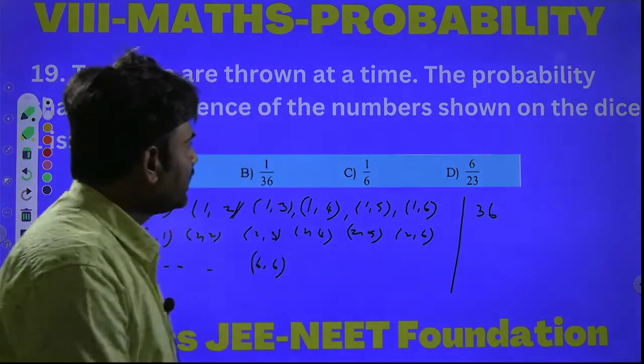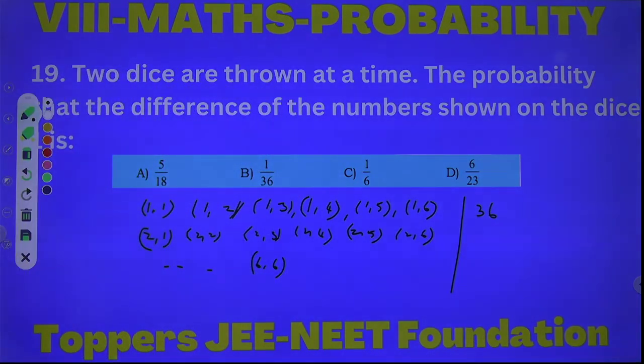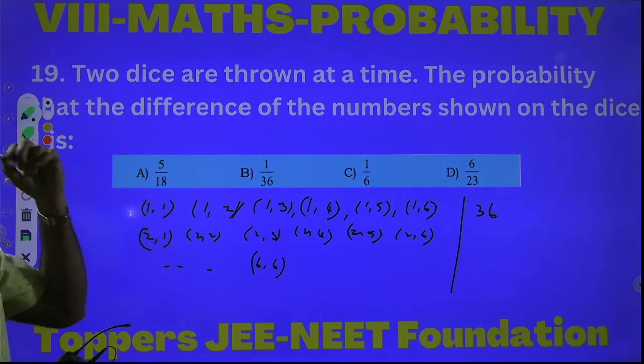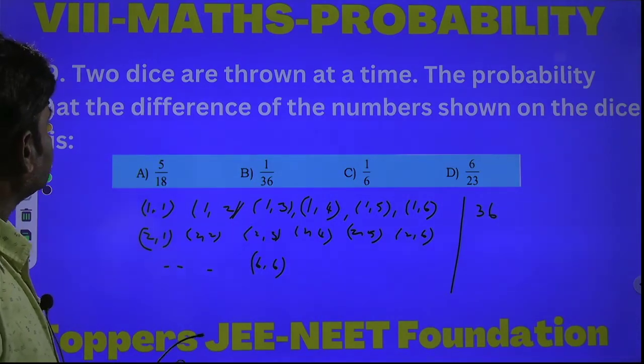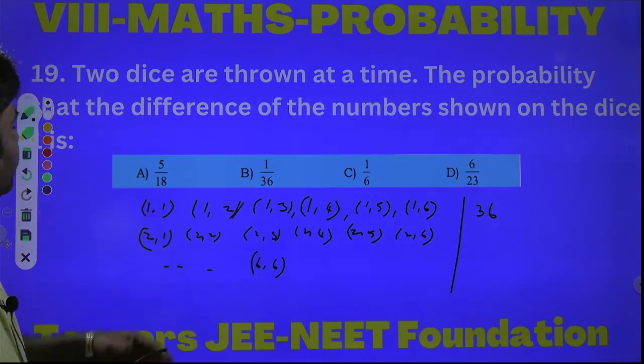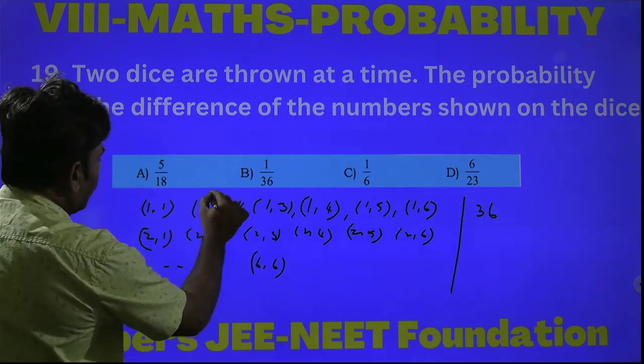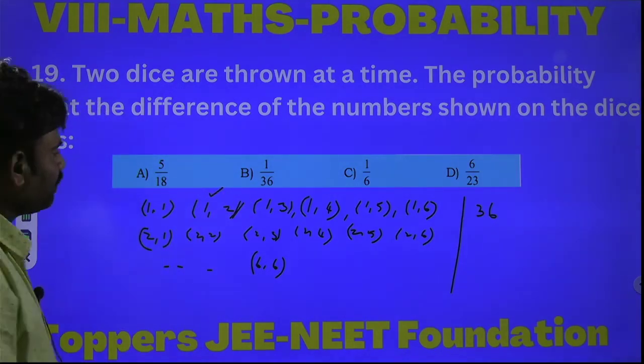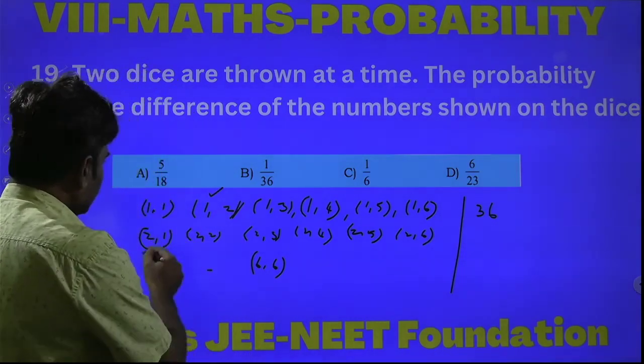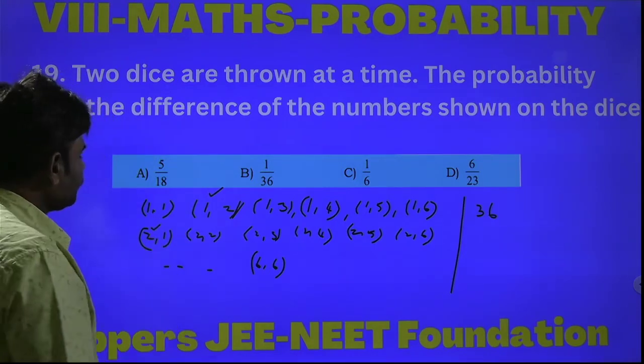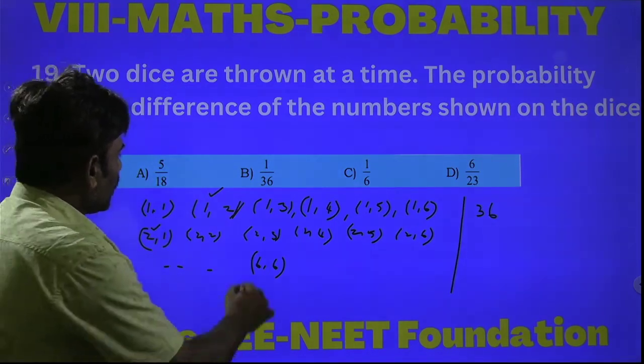Out of these 36, which are the favorable outcomes? Your condition is what? The difference on counts on 2 dice must be 1. Means for this, 1,2 is a favorable outcome. Next, 2,1; 2,3.